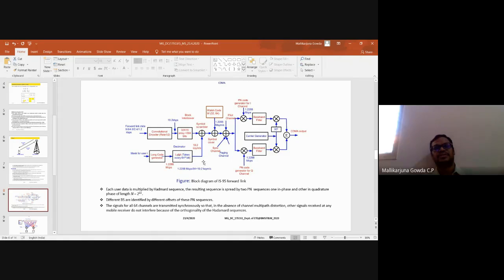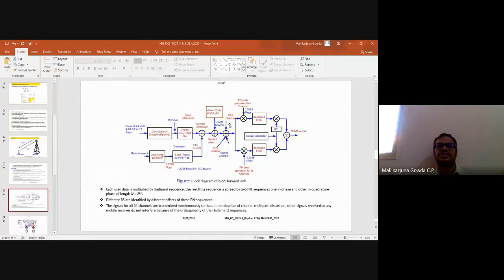Okay, so that I get 19.2 kbps. Those two are multiplied and scrambled, right? Then again it is multiplied by the Walsh code that will differentiate the channel. Of 64 Walsh codes that are there, I said 3 are used for control channels. One is pilot, the next one is synchronization, the next one is a paging channel.